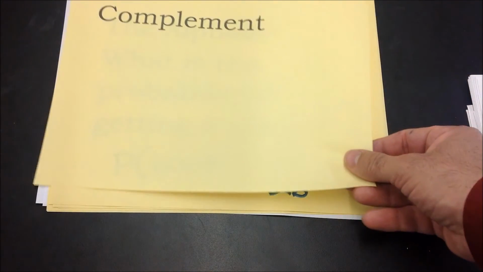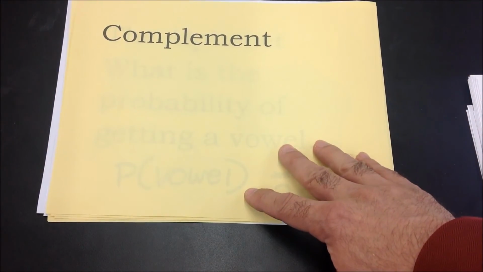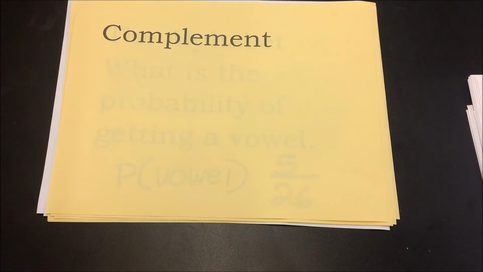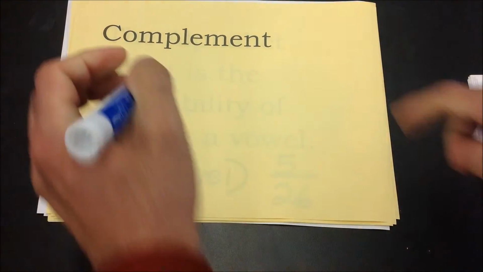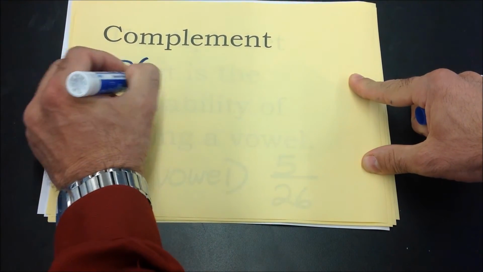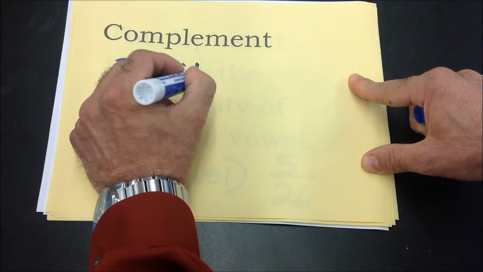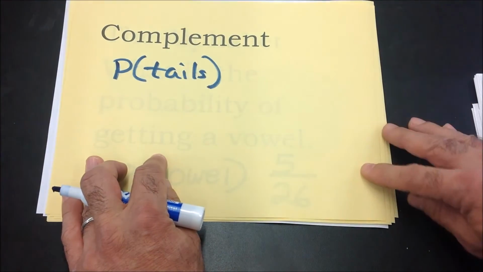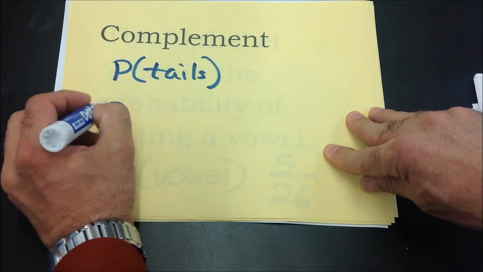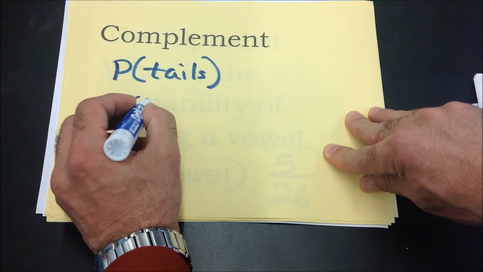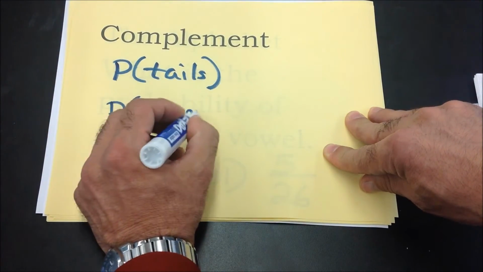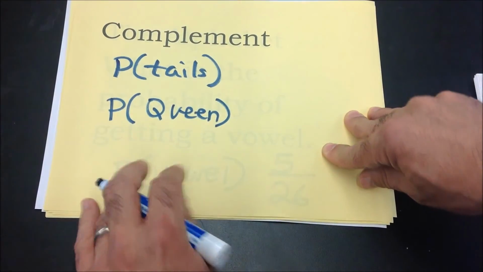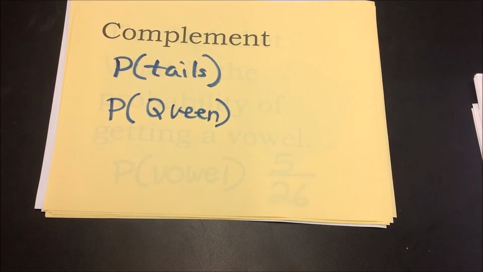Now, there's a term here called a complement. Let me give you an example. The complement is what is not contained in the event. So let's go back to the coin. If the event is getting tails, the complement will be the opposite. It'll be heads. For the probability of getting, let's say, a queen in a deck, the complement will be every other card besides the queen.